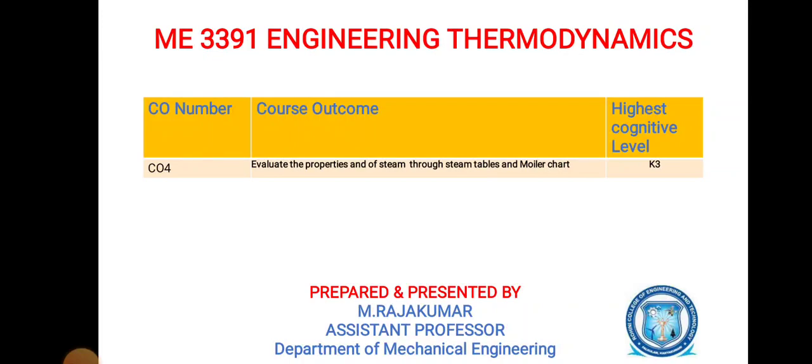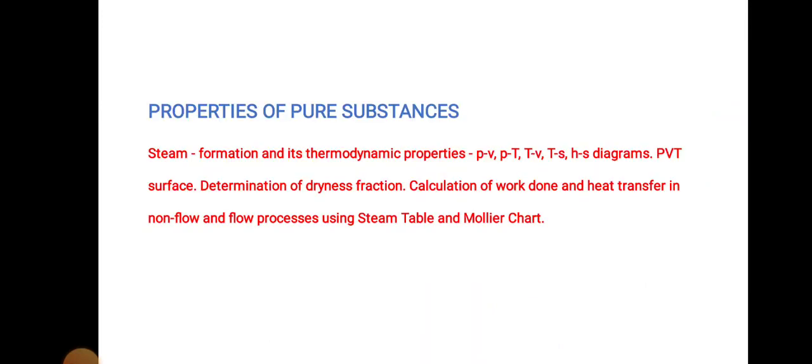In this video lecture, we are going to discuss pure substance and the course outcome. After studying this subject, students will be able to evaluate the properties of steam through steam tables and the Mollier chart. The properties of pure substance include steam formation and its thermodynamic properties: pressure, volume, temperature, entropy, and enthalpy, and entropy diagrams, PVT surfaces, and Rankine's fraction, and calculation of work done. These are the topics we are going to discuss in this chapter.